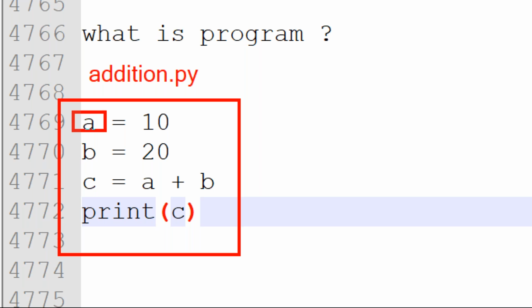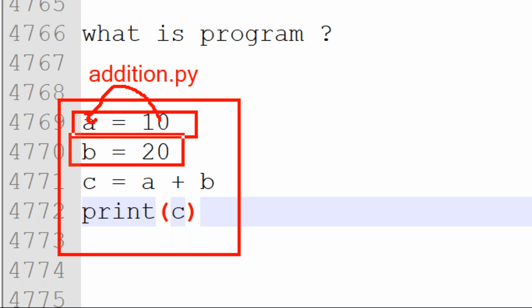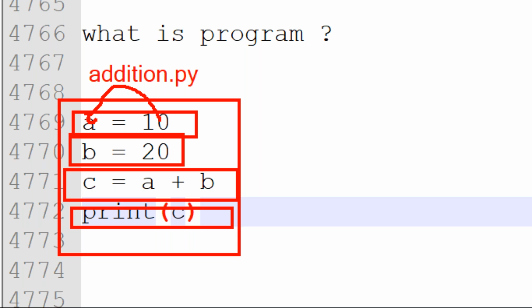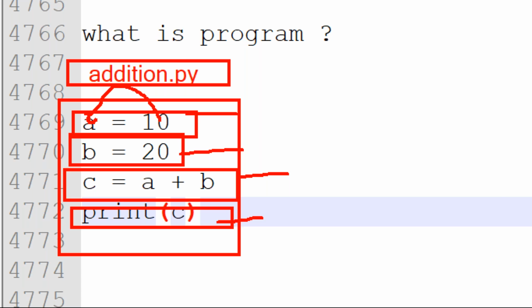The a variable holds the value 10, the b variable holds the value 20, and the c variable holds the result of a plus b, the sum. This line prints the output. Each line is one statement, so a set of statements or instructions is called a program, here the addition.py program. Are you understanding this?